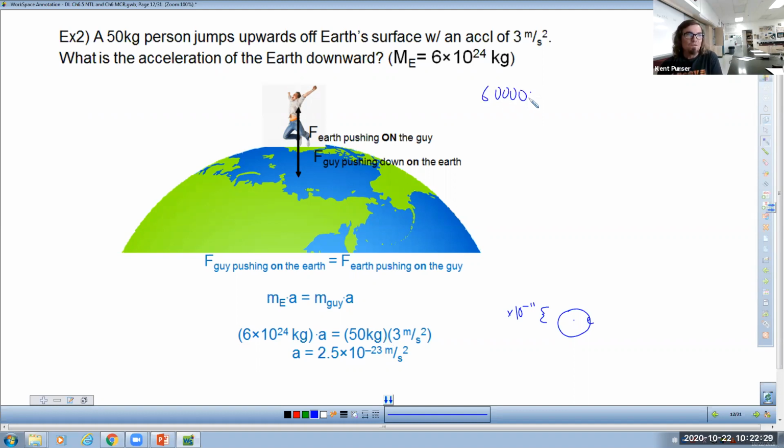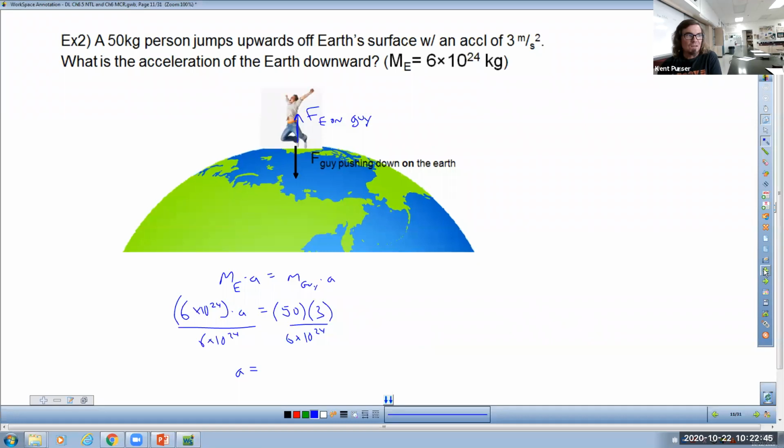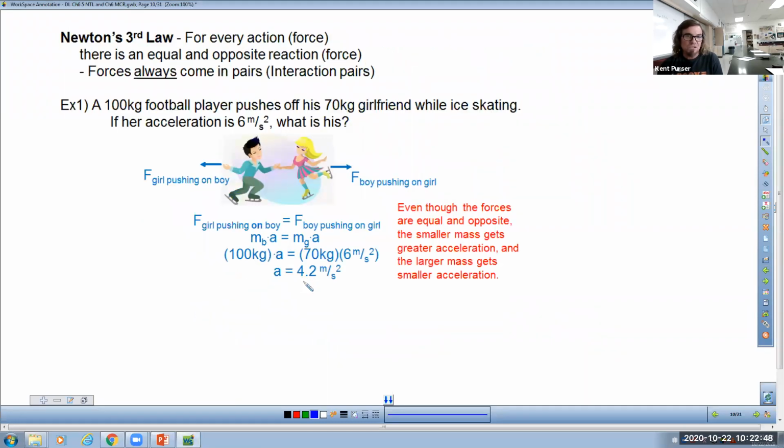We're talking about 24 zeros after the 6. That's a lot of zeros. I'm not even counting, so I don't even know when to stop. I'm just doing this for effect, right? Just too much mass. So technically the earth accelerates, but not enough to make it worth a test question. If we're going to give you a test question, let's give you one like this one, because now we get something that's actually substantial.